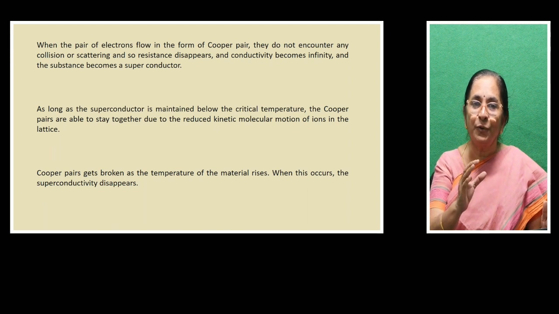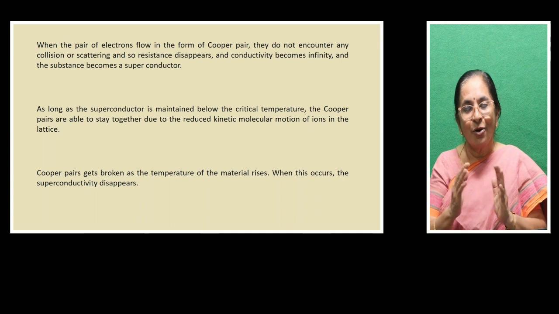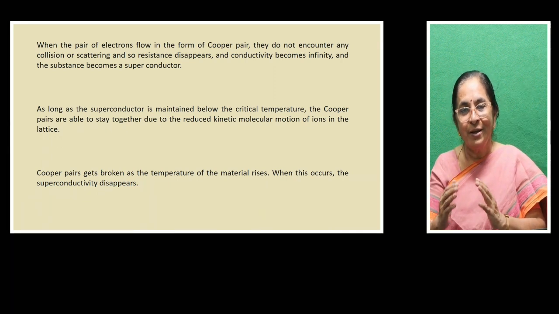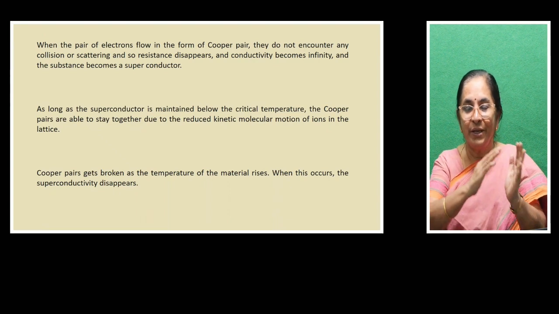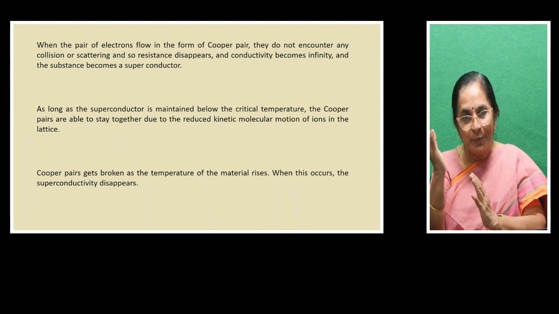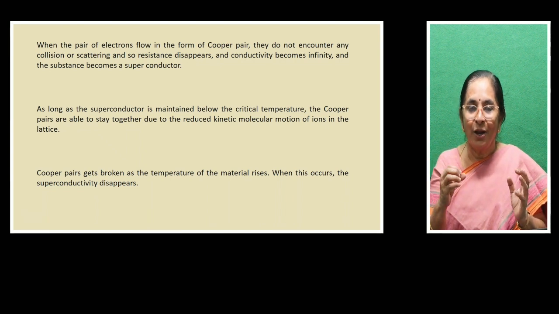Suppose the temperature of the superconductor is increased, what happens? The material loses its superconducting nature and becomes an ordinary conductor. Ordinary conductor means naturally what happens? The Cooper pairs will be broken and the electrons will be independent, and now what happens?